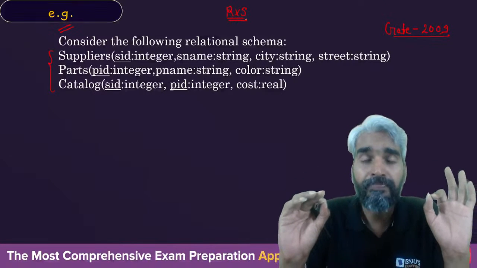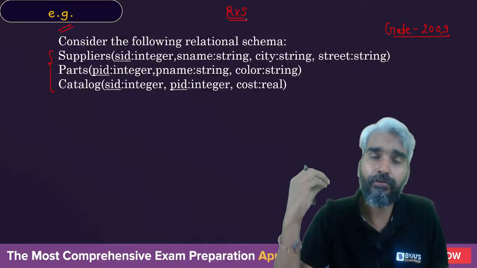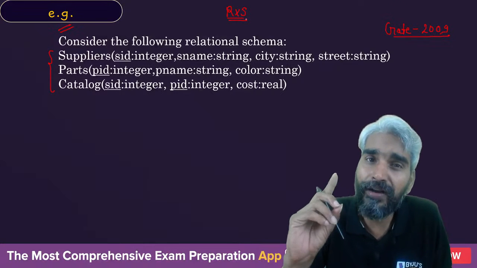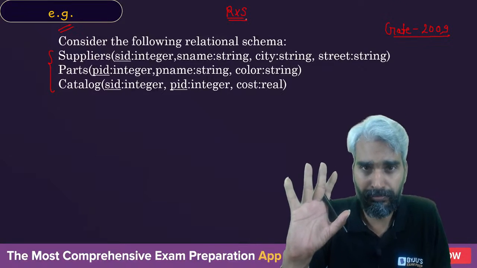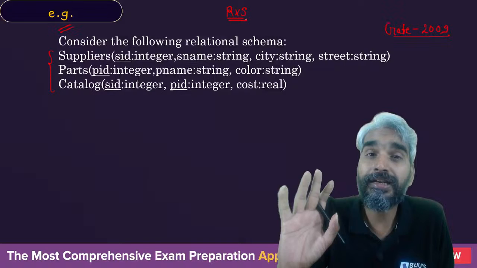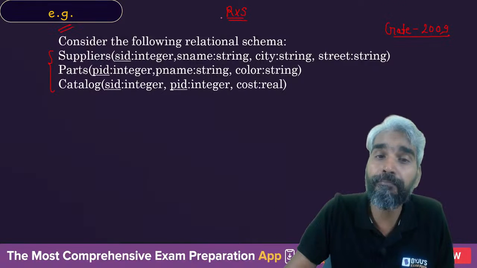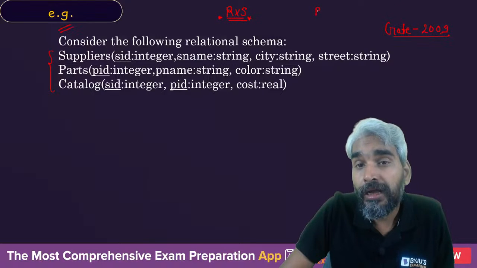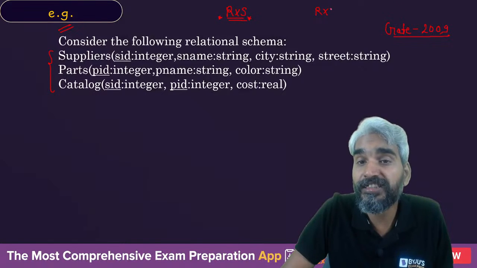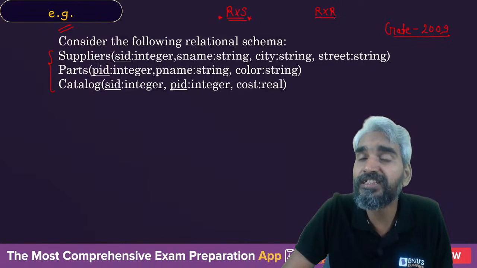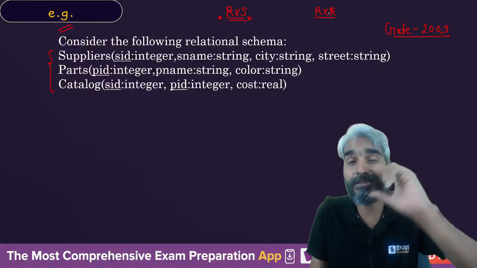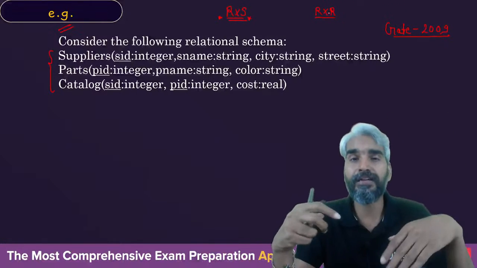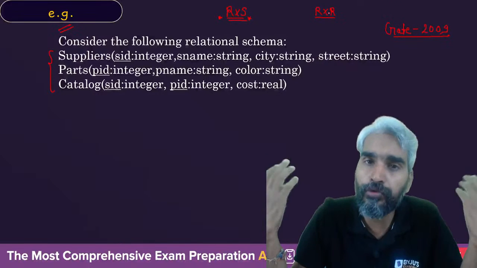The problem with any query is that the query machine will process only one tuple at a time. So if you want to compare one tuple of relation R with one tuple of relation S, or one tuple of relation R with some other tuple of relation R, then the query cannot work on two different tuples of the same relation or two different tuples of two different relations.